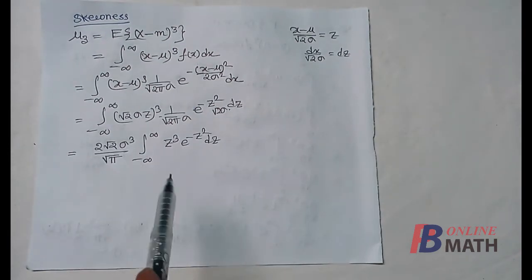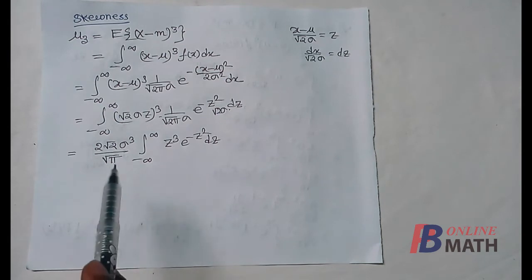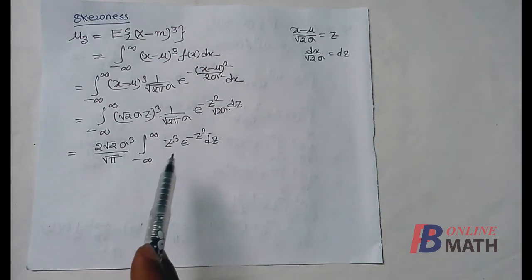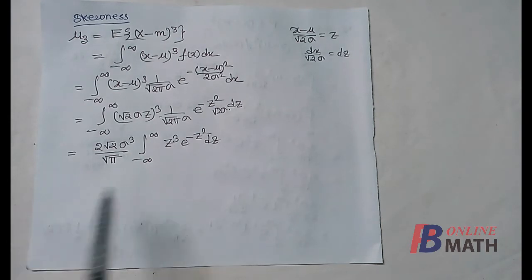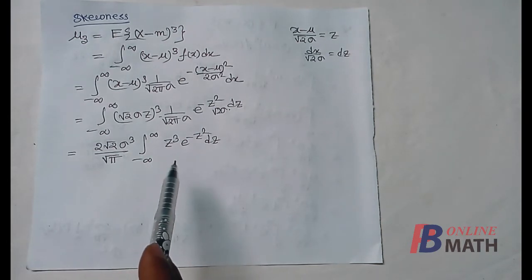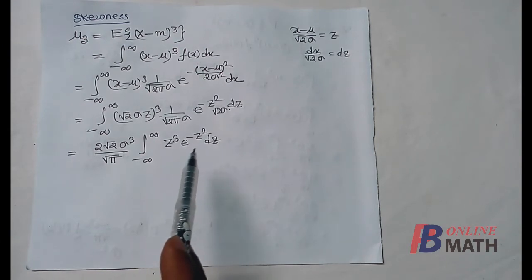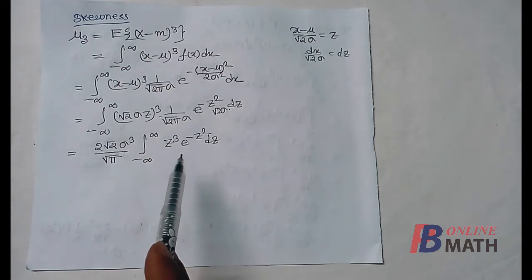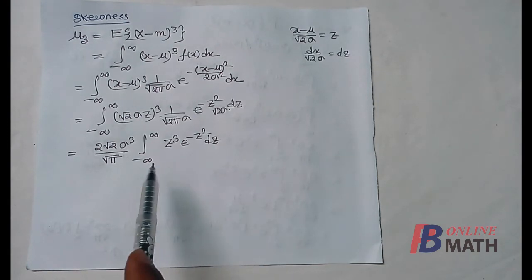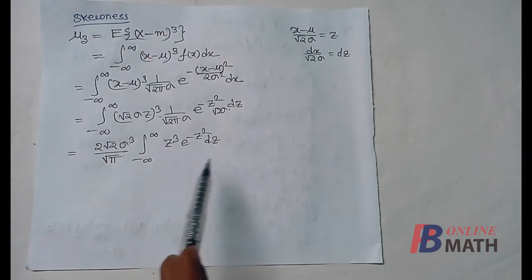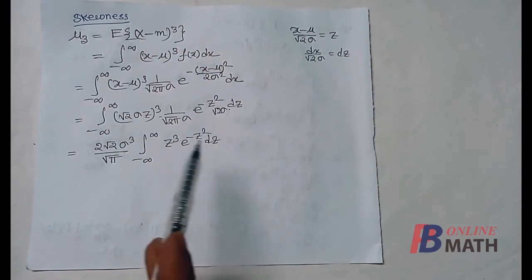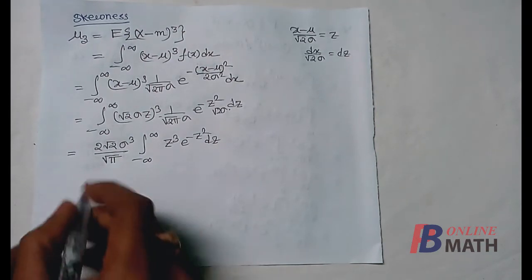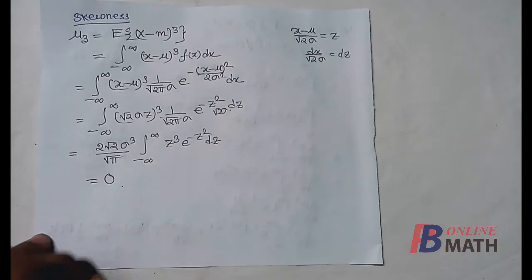Now taking all the constants outside the integration, we find that this is the integration of z cube into e to the power minus z square from minus to plus infinity. And if we look carefully, we shall find that this integrand z cube into e to the power minus z square is an odd function, and we know that for an odd function the integration from minus to plus infinity is equal to 0. So the value of this integral is equal to 0. So therefore we have this equal to 0.